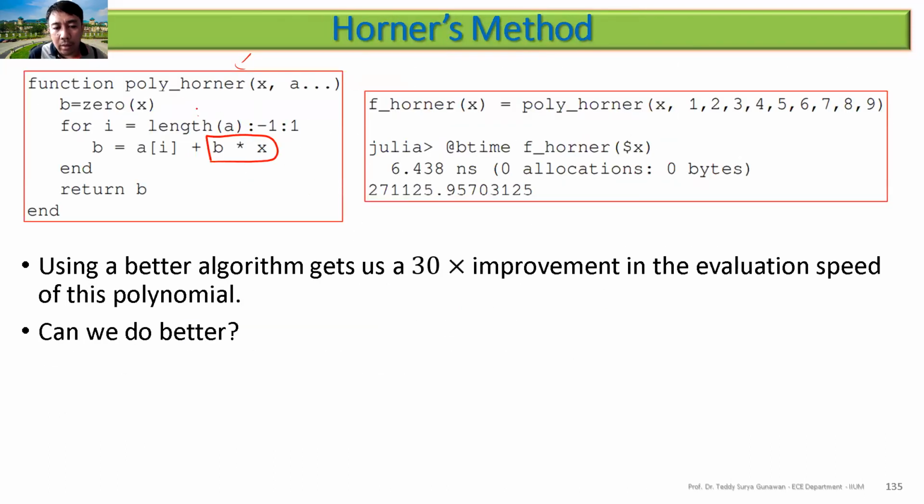You go from the biggest index, with step -1 down to 1. When you do this, it takes 6.83 nanoseconds, which is around 30 times improvement. It is a small improvement because it is nanoseconds, but consider that you are running it, for example, a million times. Then it takes 6.438 seconds, and you start to notice that it takes a long time.